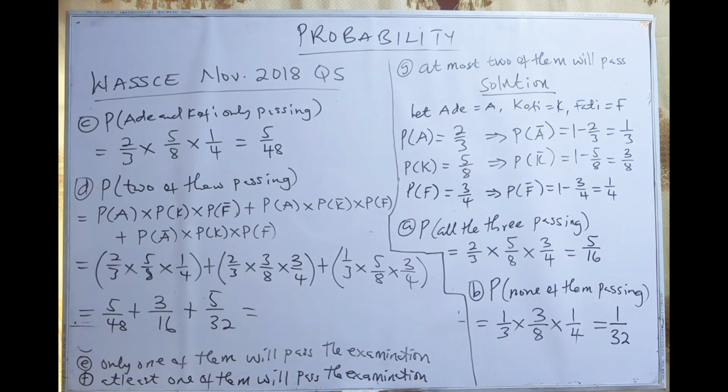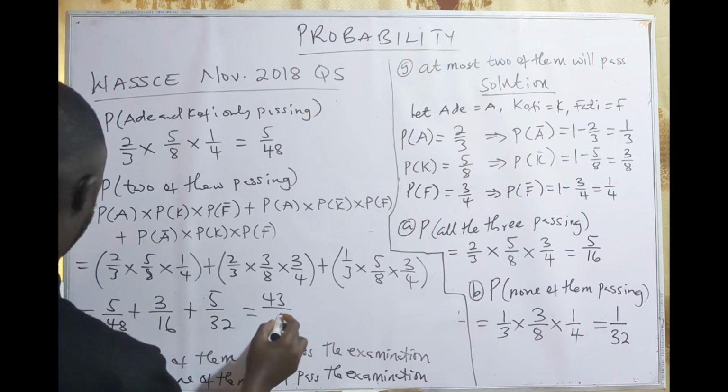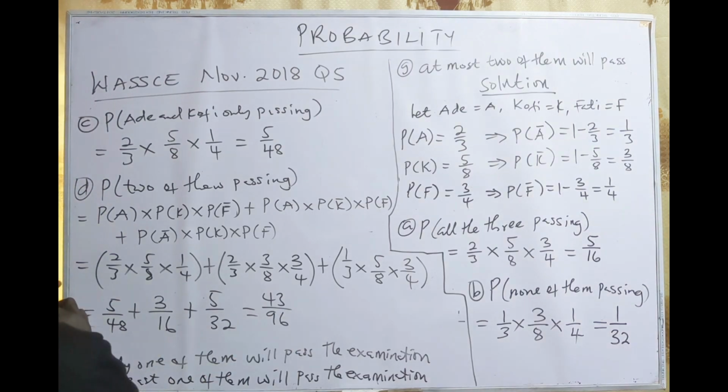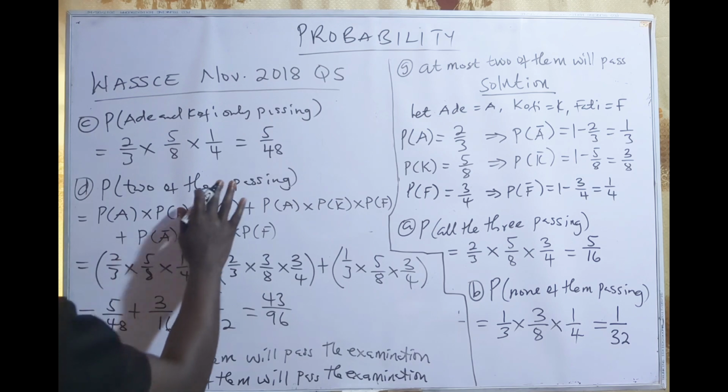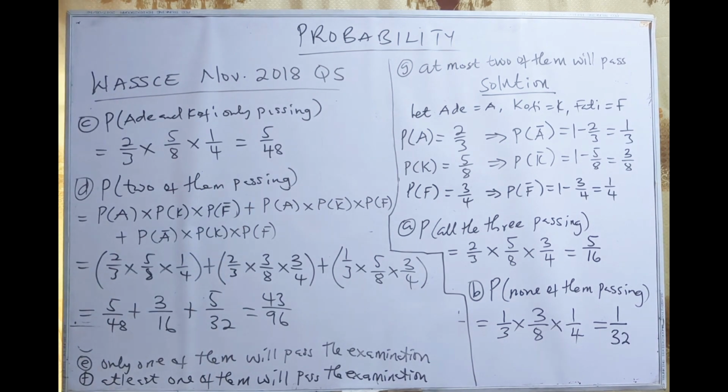So we are going to add all. So 5/48 plus 3/16 plus 5/32 will give us 43/96. So the probability that 2 of them will pass is 43/96.